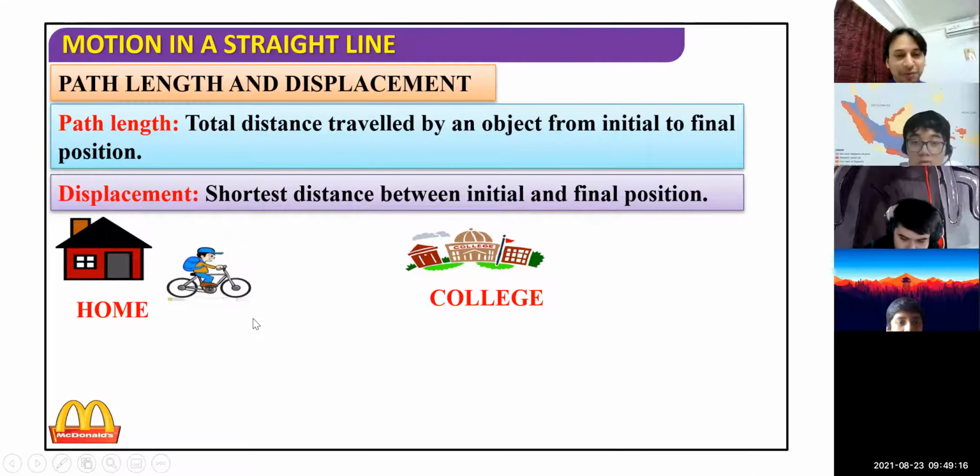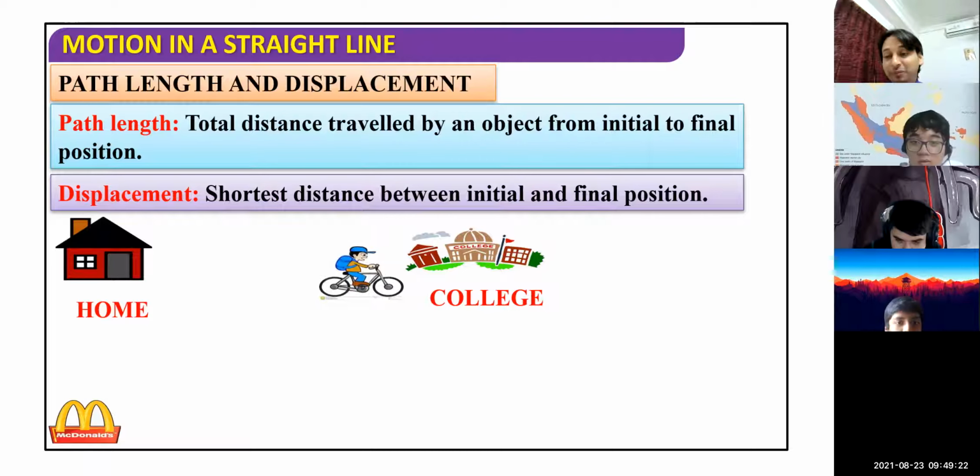Now you can see that boy, he's riding this cycle and he's moving from home to college, from one place to another place. Now in this case, if I draw a line here, that this person started, suppose, from